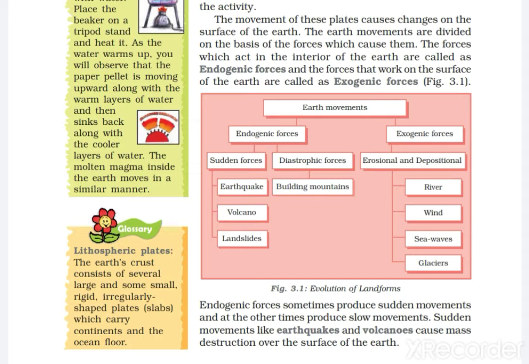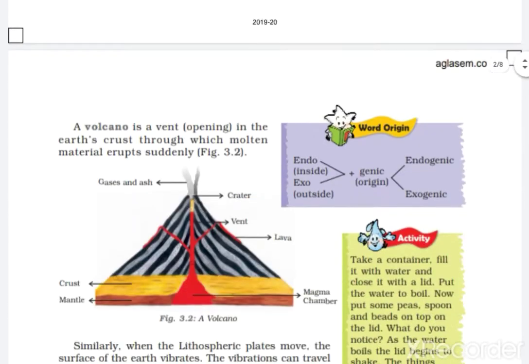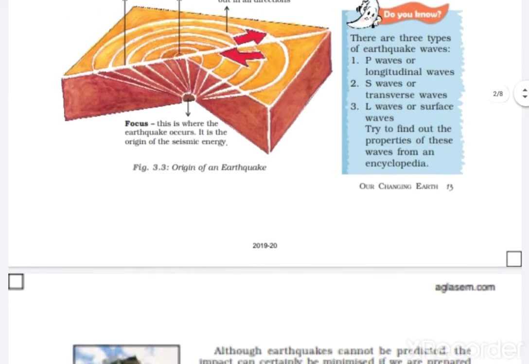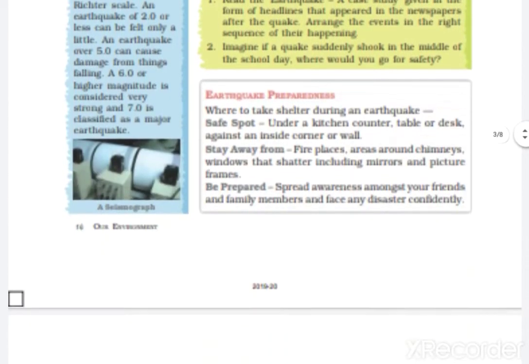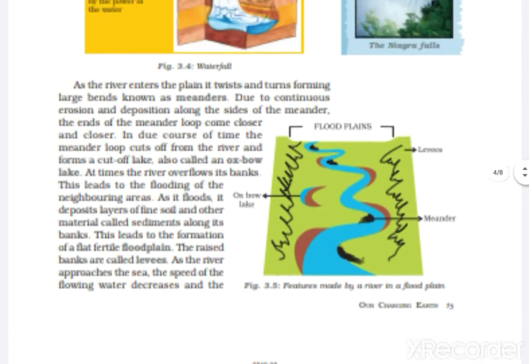Work of river and work of sea waves we have already done. Today we will do work of ice, meaning glaciers, and work of wind. So gradually you will be able to complete this chapter today. Only two topics we kept for today. So let us start.